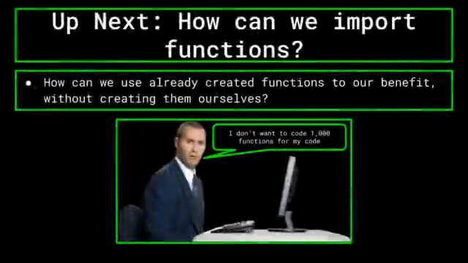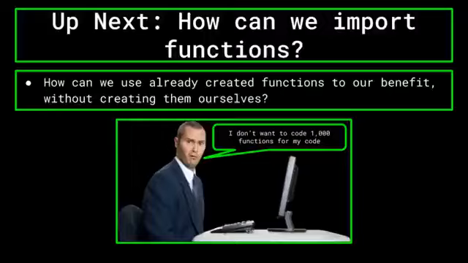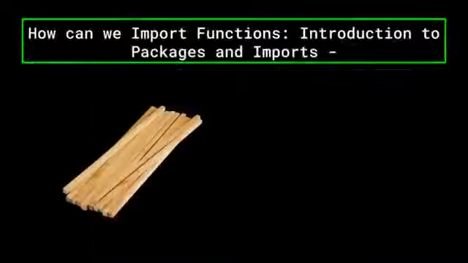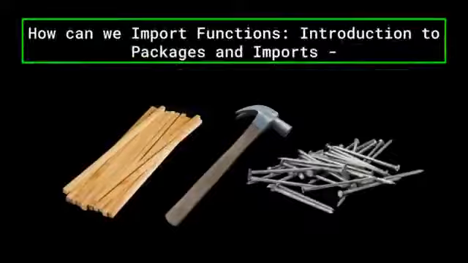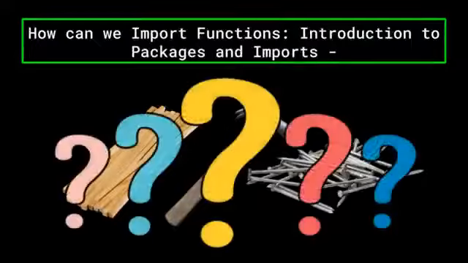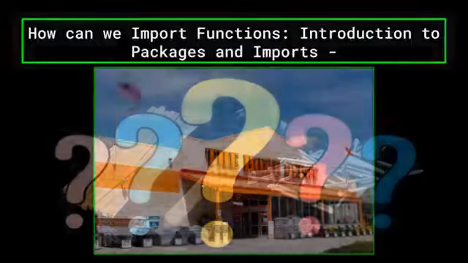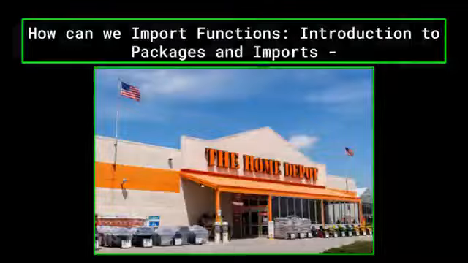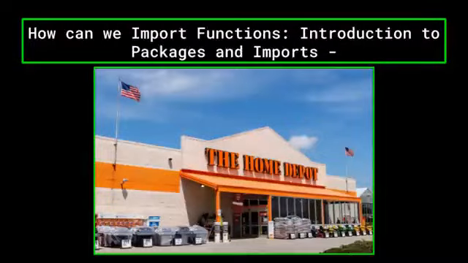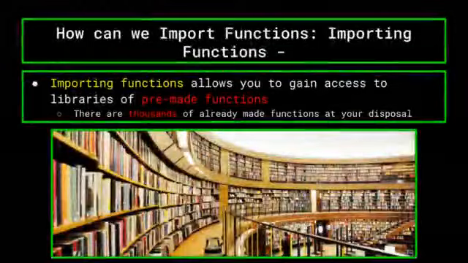Now, up next we're going to cover how we can import other people's functions that they've written and use them in our code. Before we get technical, close your eyes and imagine you are trying to build a house. Sure, you could grow your own trees, chop down your own wood, make your own tools and nails, and build it from scratch. But why do that, when you can simply go to your local Home Depot and buy these materials that others have already made ready for you? That's the main idea behind importing functions into your code. Importing functions allows you to gain access to libraries of functions that other people have already made for you. This is just as useful as it sounds.